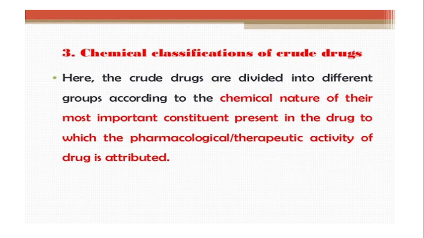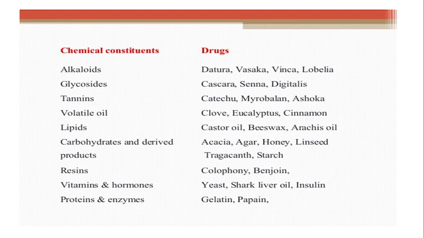Today's topic is chemical classification of crude drugs. Here, crude drugs are divided according to their chemical nature, that is, the chemical nature of the important constituents present in the drug. According to that they are classified. There are different chemical classes under the chemical classification of crude drugs.